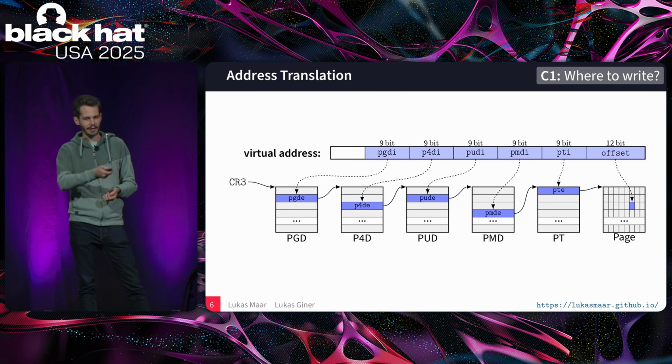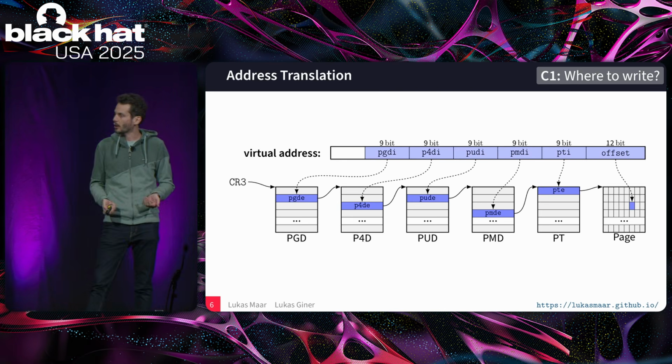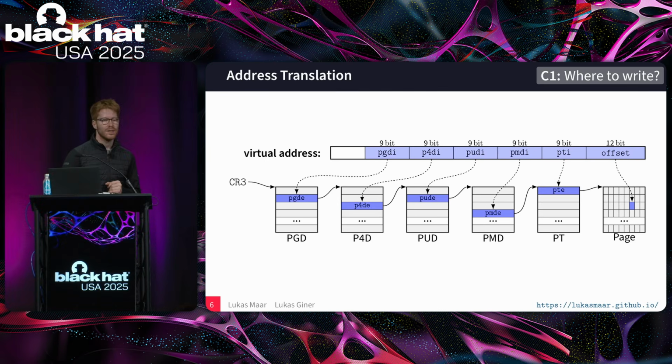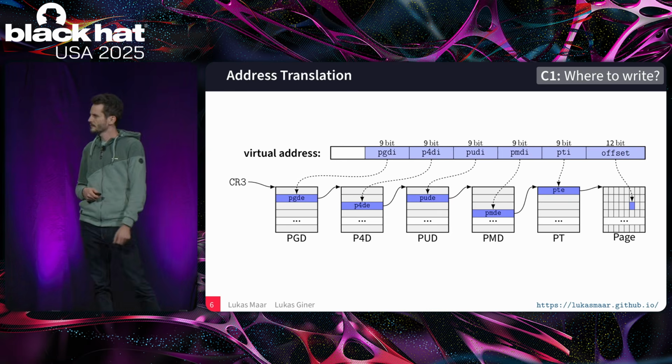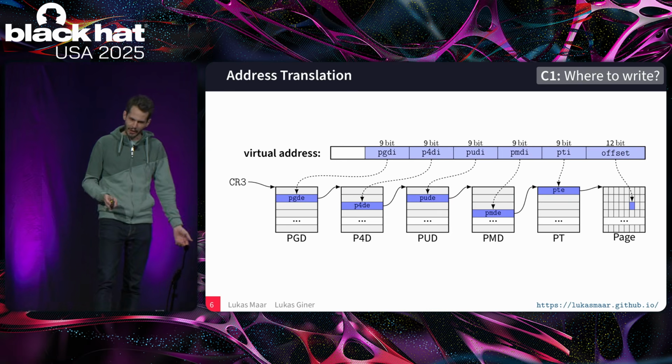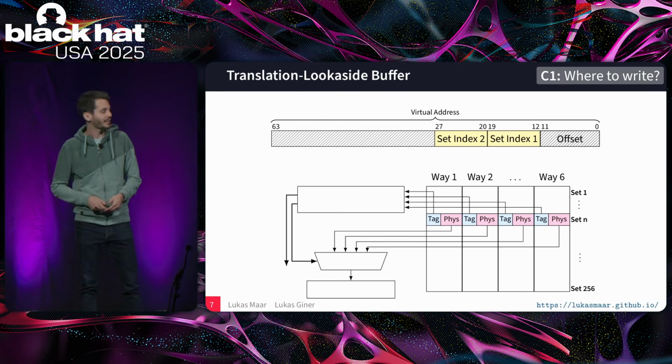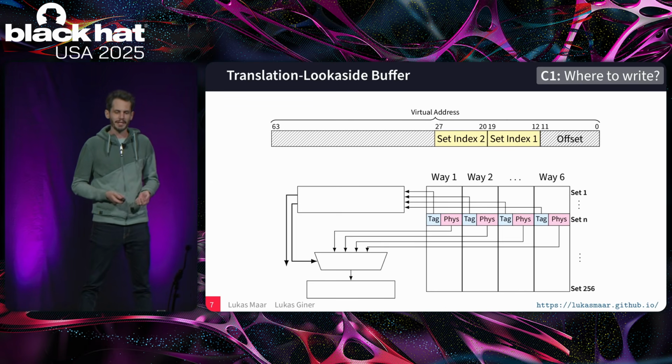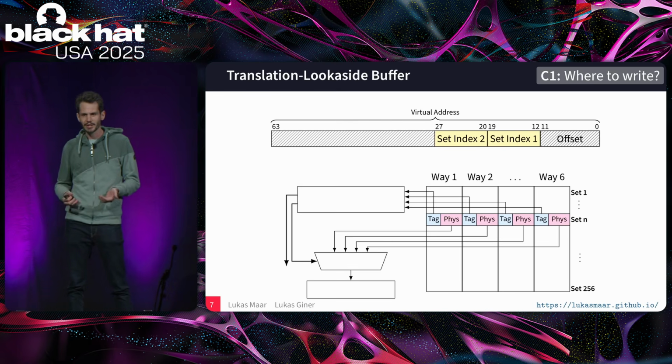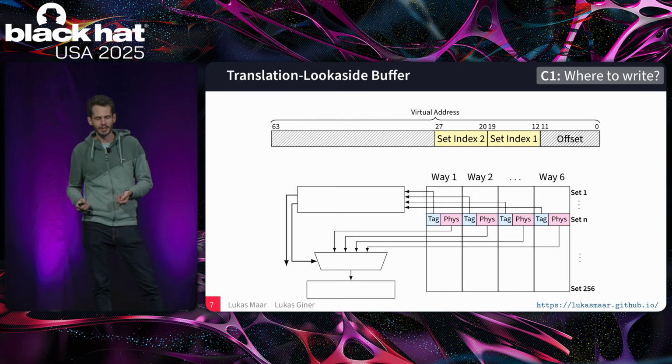So now we've translated it, and we know where in physical memory our virtual address is. But isn't it really slow, because now we have 4, 5, 6 memory accesses only for 1 translation? Yes, so CPU vendors thought the same thing. So this is where we get to the TLB, the translation look-aside buffer. This is a cache that stores recently used translations from virtual addresses to physical addresses.